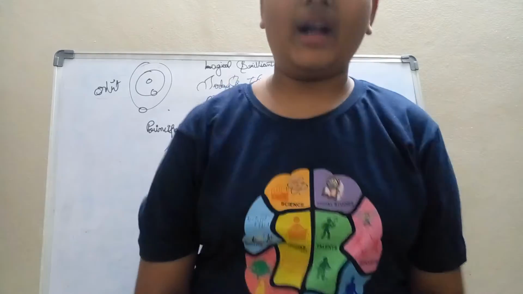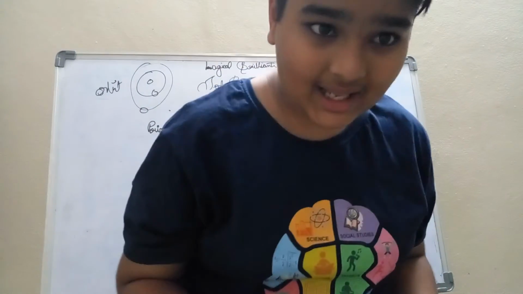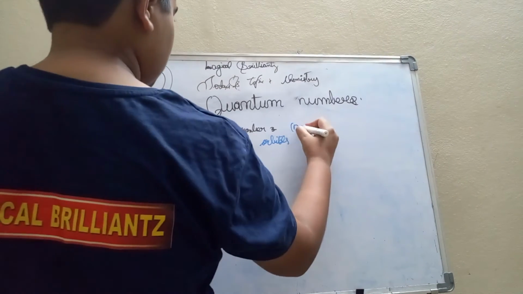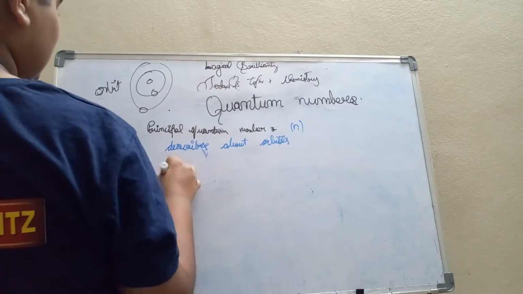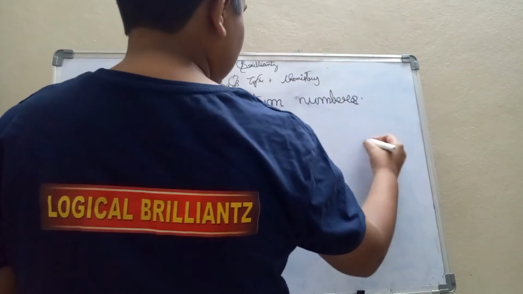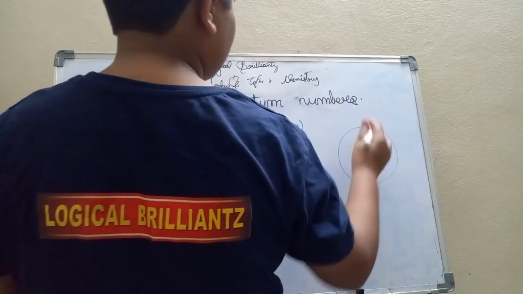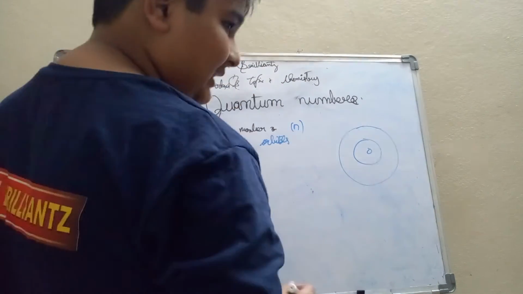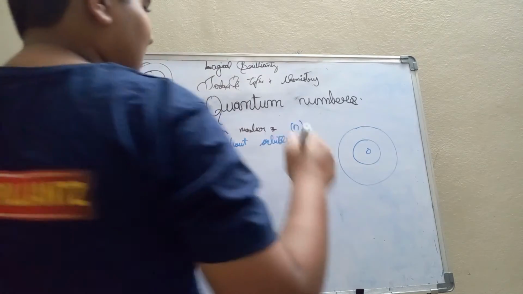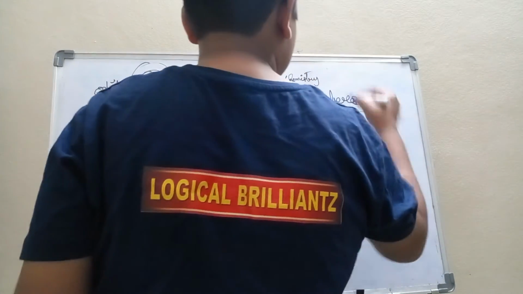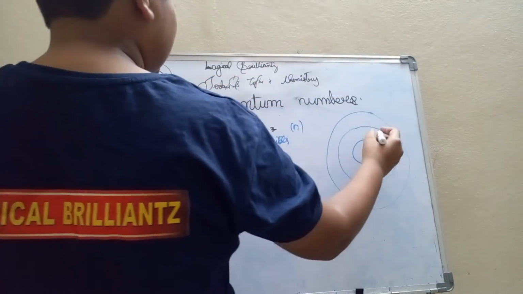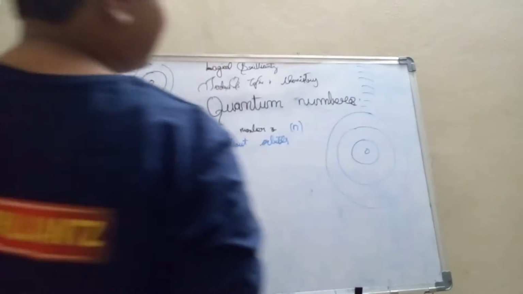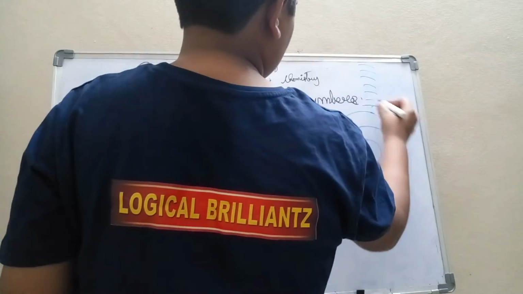So the quantum number which describes this orbital is the principal quantum number, which is denoted by n. You know there are shells around the nucleus. I'll tell you clearly what the shells are. There are different shells around the nucleus, and there are infinitely many shells. How many shells might there be? There are infinite shells.